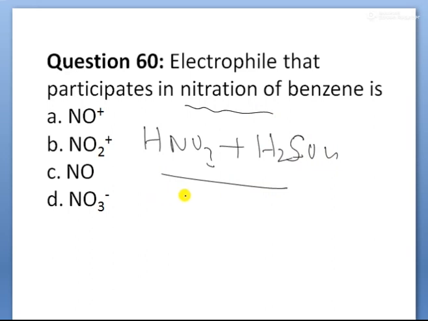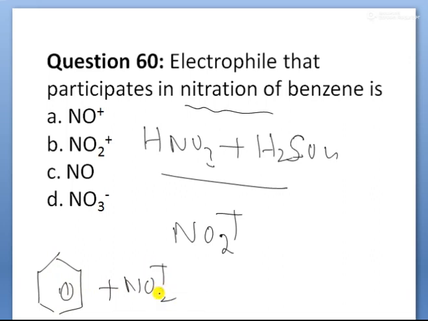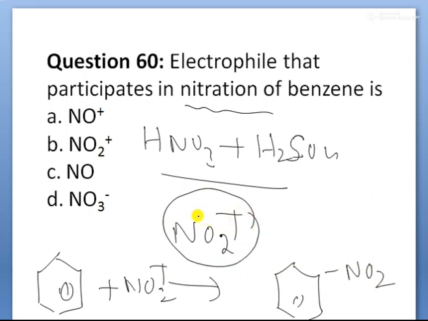In this reaction, the electrophile is NO2 plus, also called the nitronium ion. So option B is correct, children.